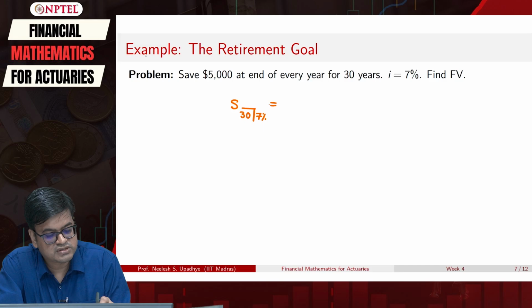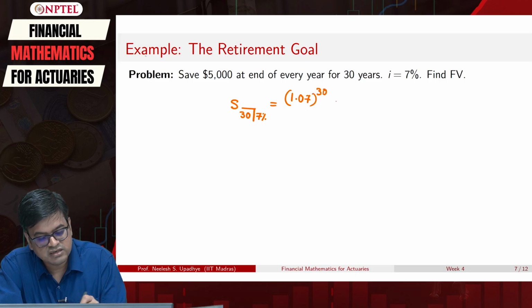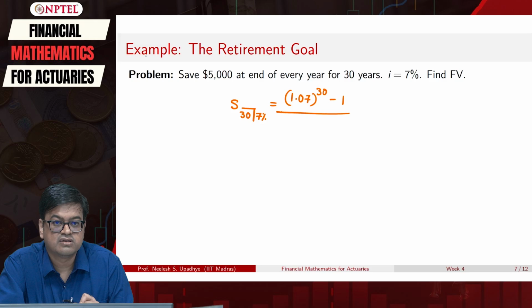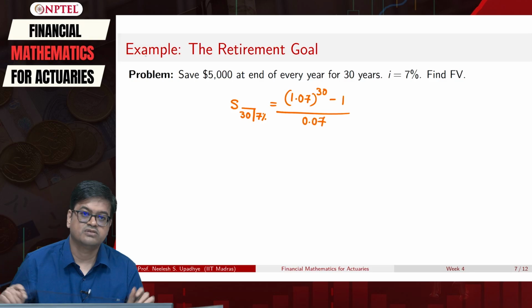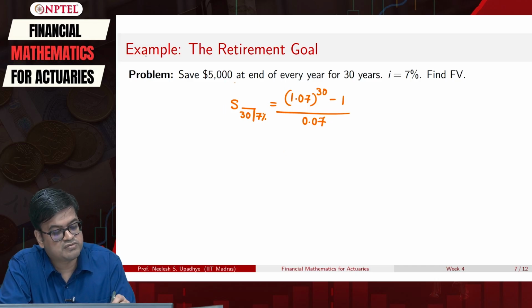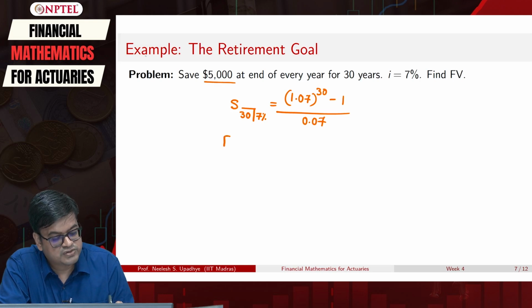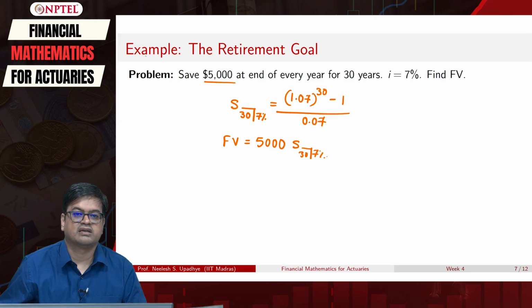Yes, I know. This is going to be (1.07^30 minus 1) upon the interest rate, that is 0.07. So, I know this. But this is for $1 that is invested. How much you are investing? 5,000. So, your future value will be equal to the amount that you are investing every year multiplied by this s_angle_30 at 7%. And then I can compute this value.